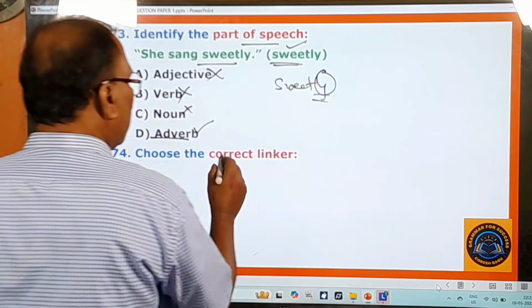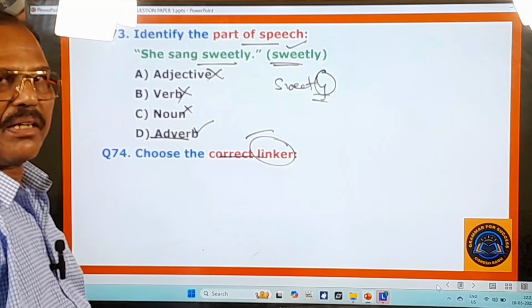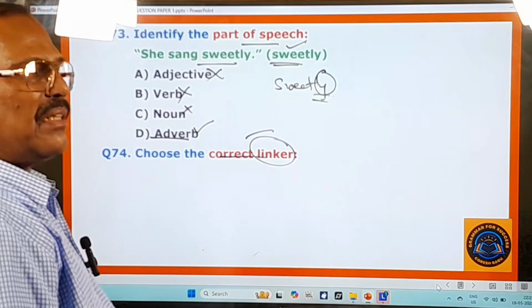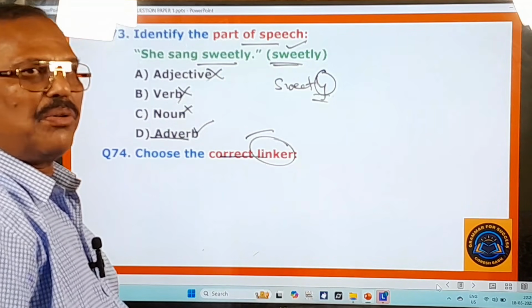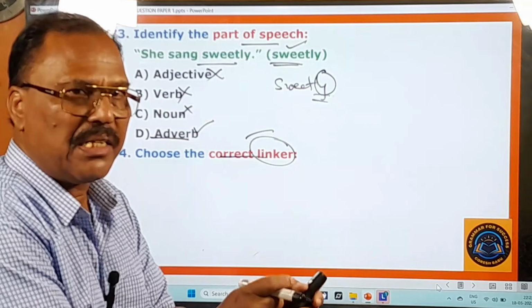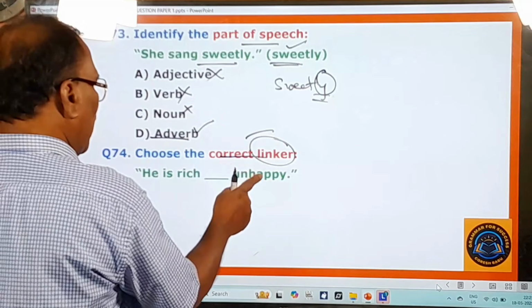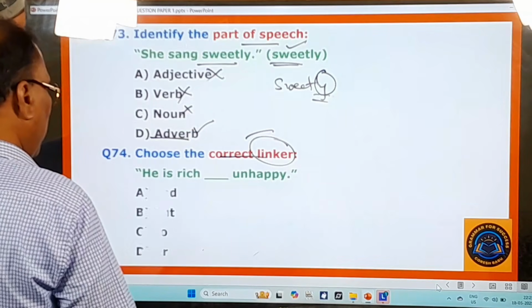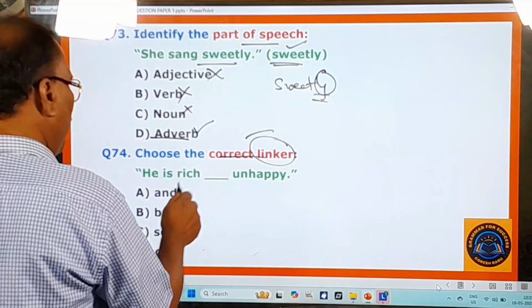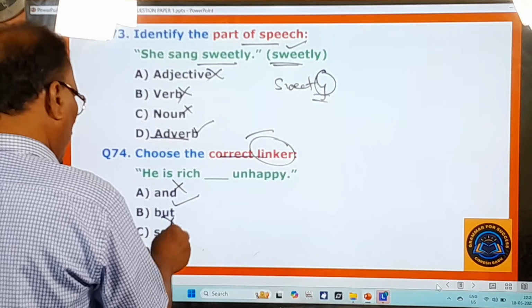Choose the correct linker. Linker is a modern English word for the conjunctions. So instead of saying the conjunction, people are using this new word, linker, because it is linking two words or two sentences. He is rich dash unhappy, right? What are the options given here? He is rich and unhappy, no. He is rich but unhappy, yes. He is rich, so no.